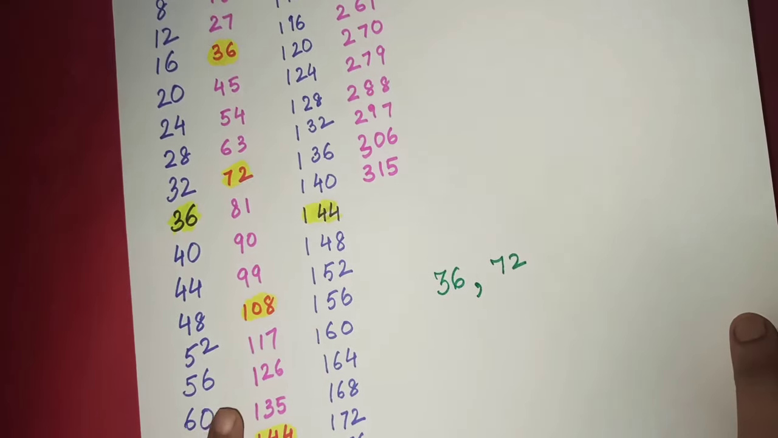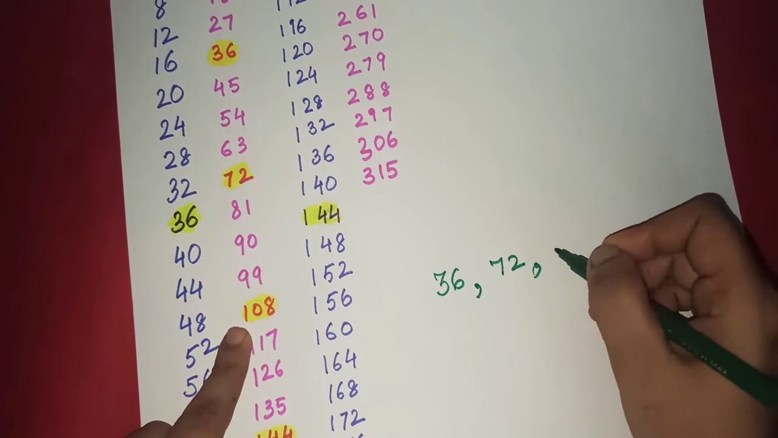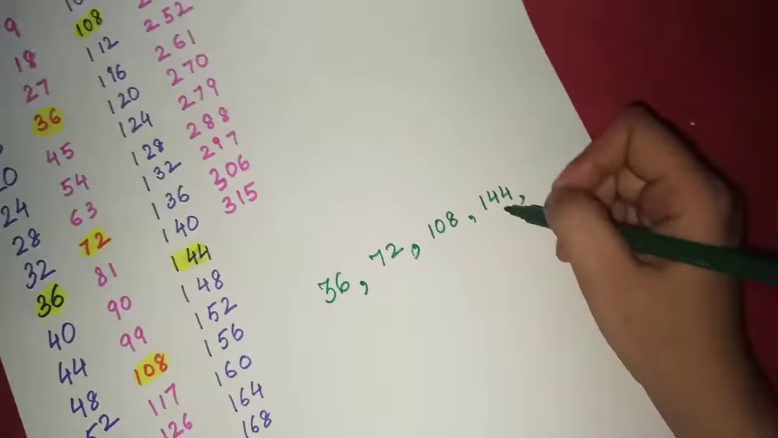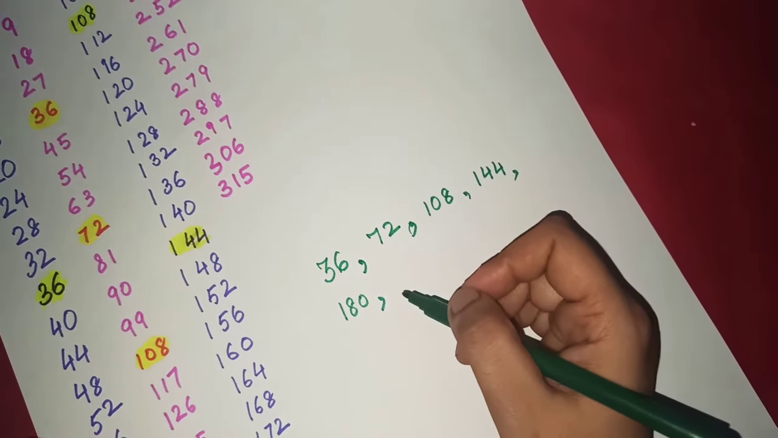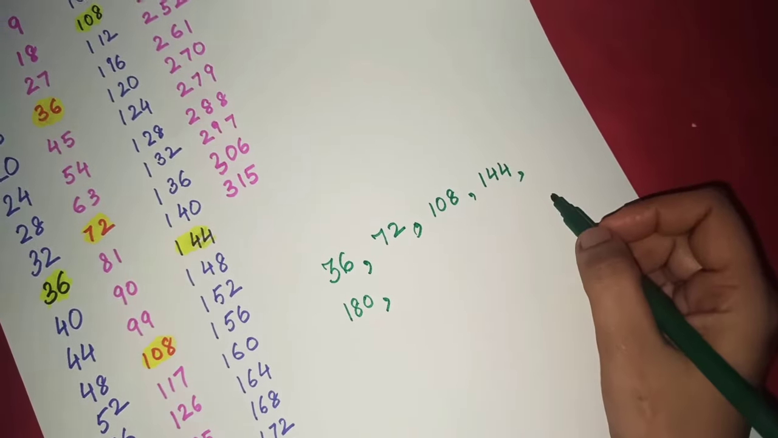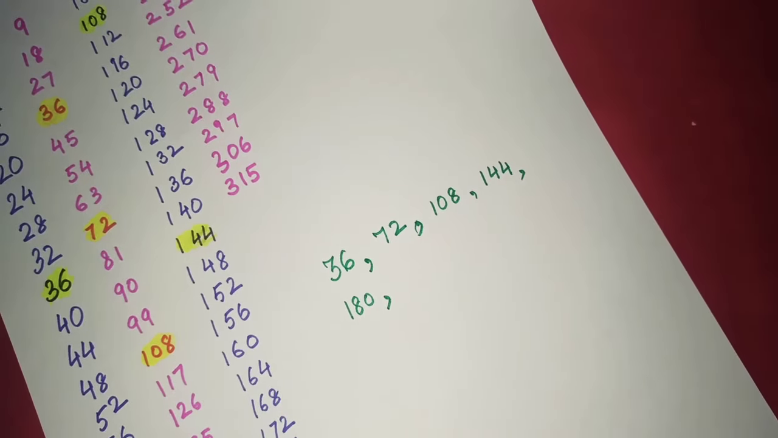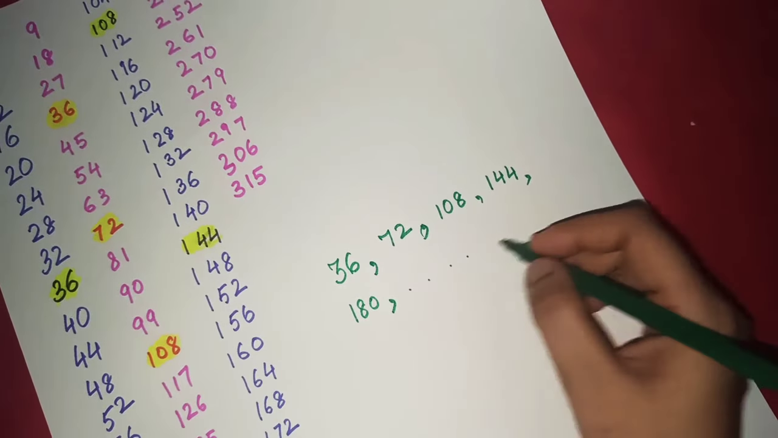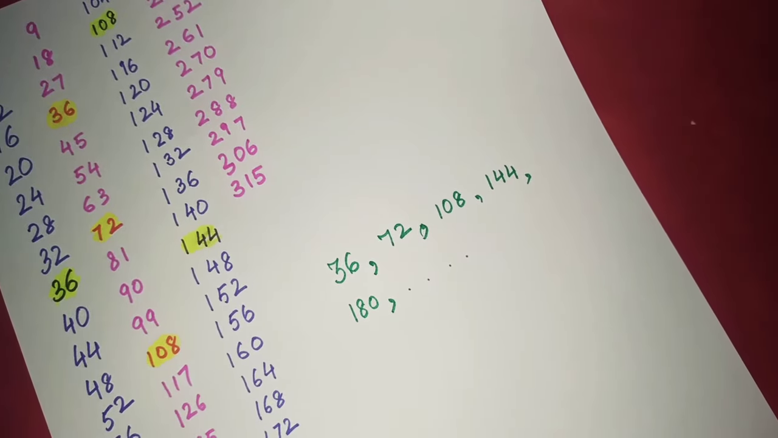Then we have 108. Then we have 144. I've written all, right? Yes, 180. Then after 180 there is none, because we have not written more, but this list is going to continue.